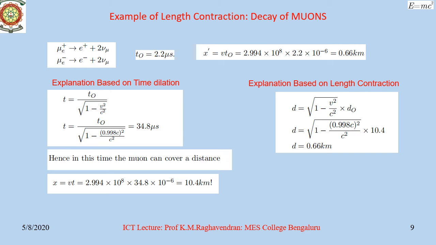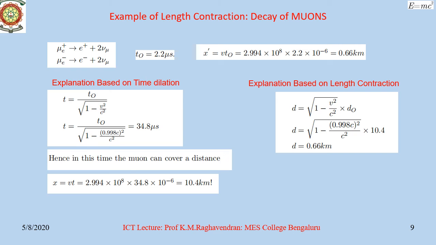So, for the observer on the Earth, we should not be able to see any muon at sea level, because we find that it can travel only about 0.66 kilometer before it decays. However, cosmic ray muons are profusely found at sea level. So, how have they managed to reach sea level, if they decay in 2.2 microseconds and travel only 0.66 kilometer from a height of 10.4 kilometers where they are formed? The answer actually lies in time dilation.